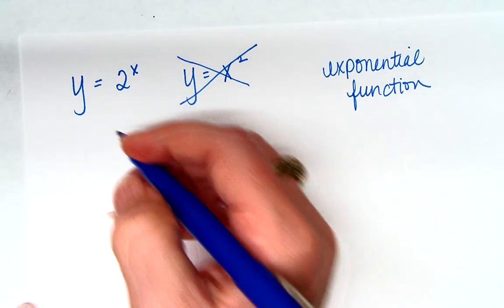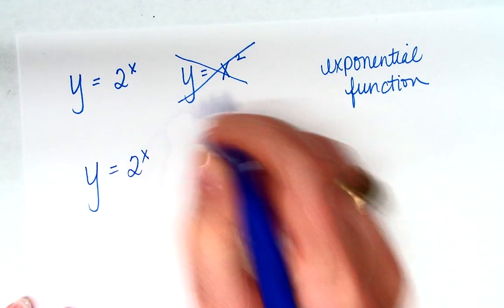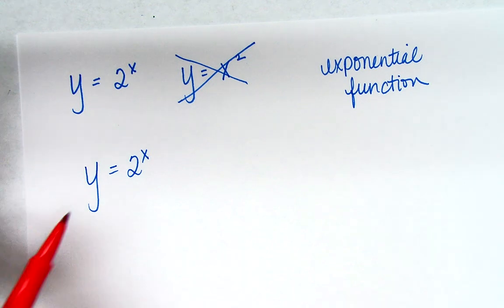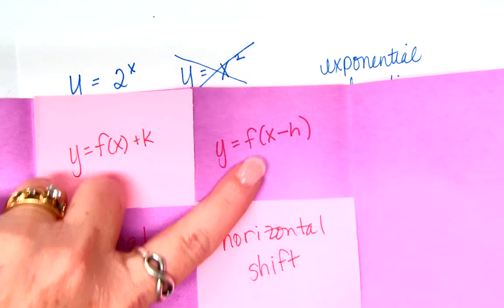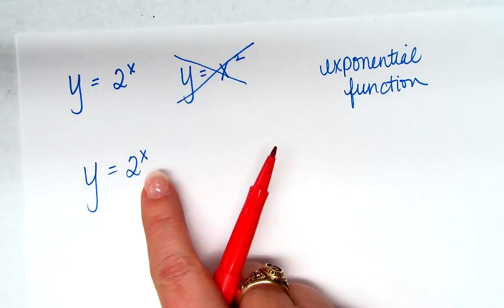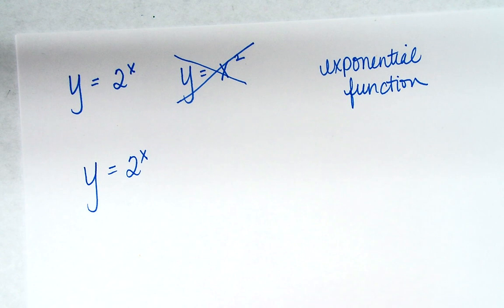So when we have something added or subtracted to that function, 2 to the x, what's going to make a horizontal shift? Well, if it's inside the function, right? If we're talking about inside an exponential function, what are we talking about being inside of?